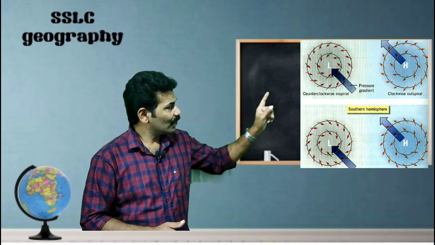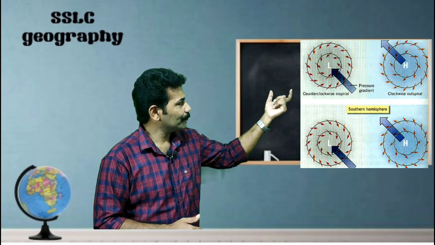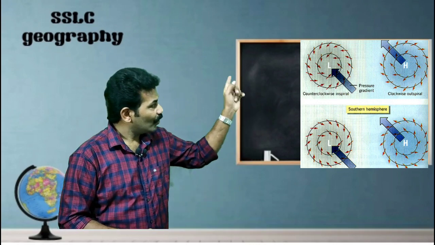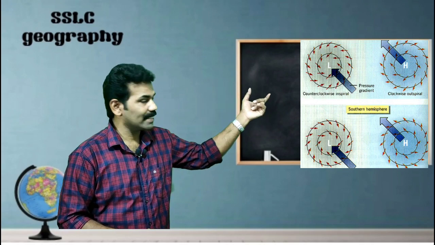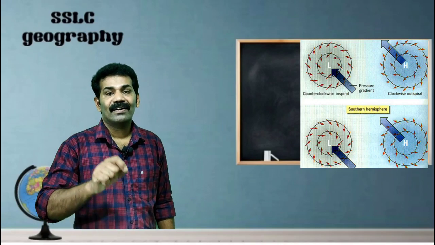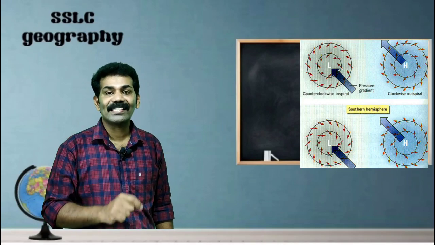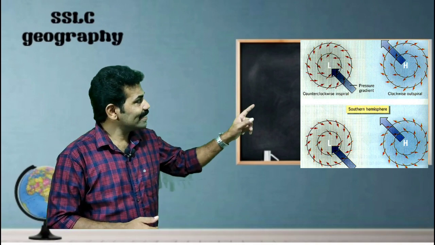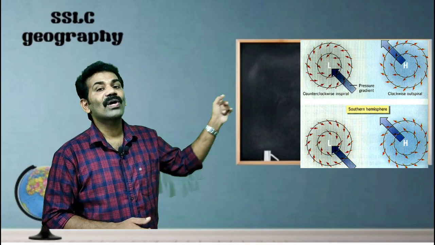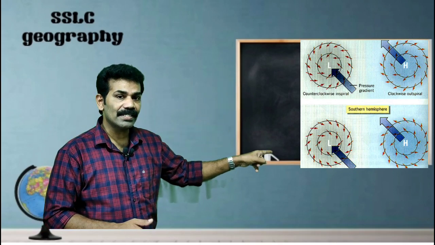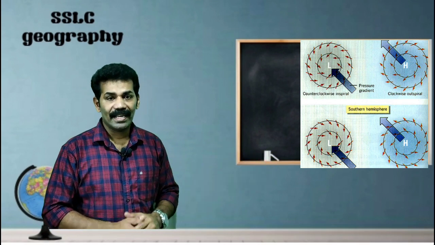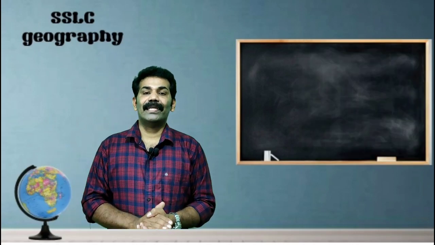Once again, look at the anti-cyclone. The center experiences high pressure and the surrounding area experiences low pressure. The wind blows out towards all directions from the center. It is known as an anti-cyclone. The anti-cyclone wind blows clockwise in the northern hemisphere, and in the southern hemisphere the anti-cyclone blows anti-clockwise. These are the two types of variable winds.